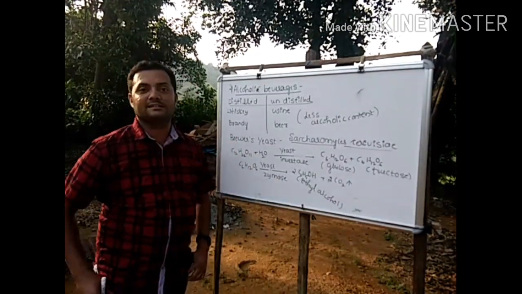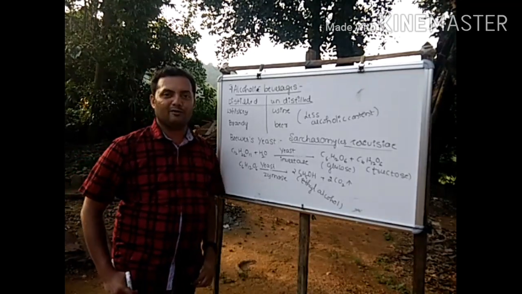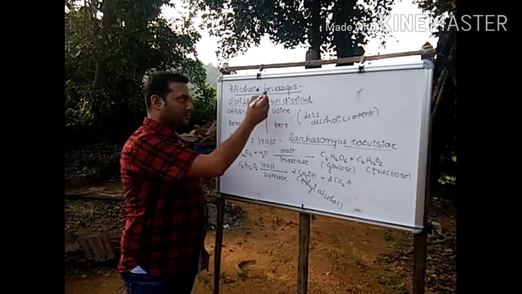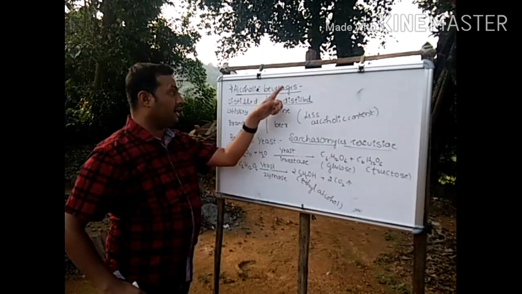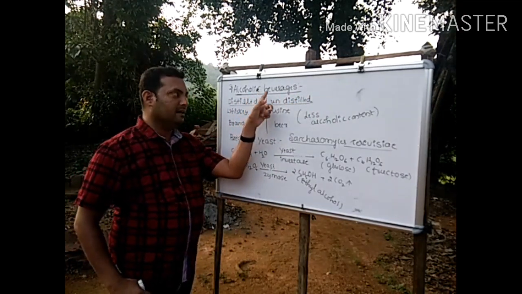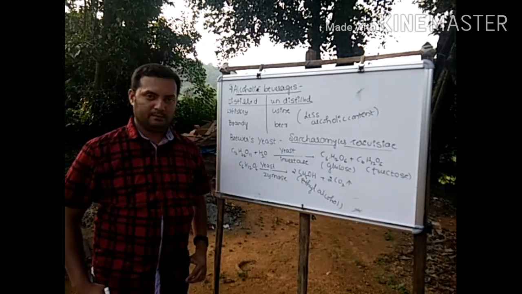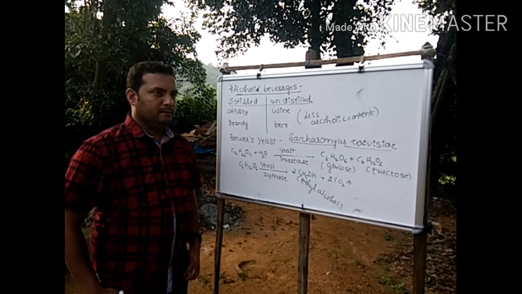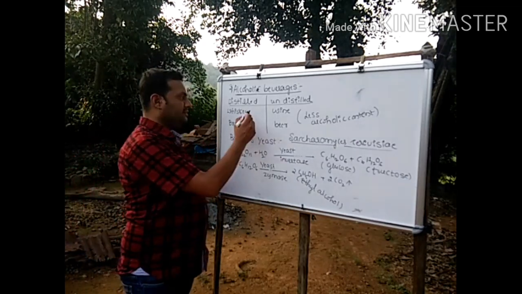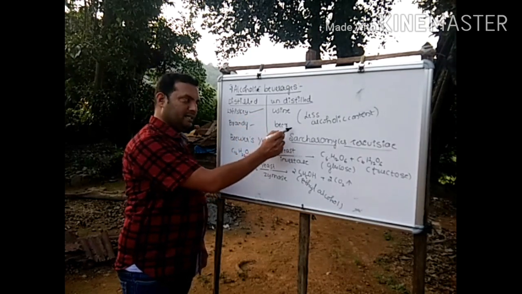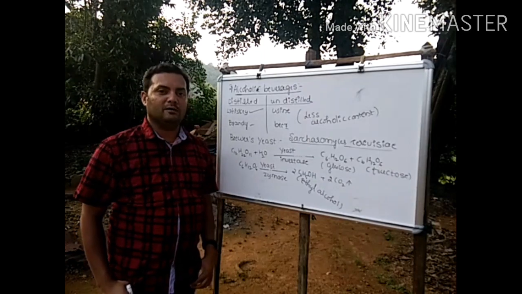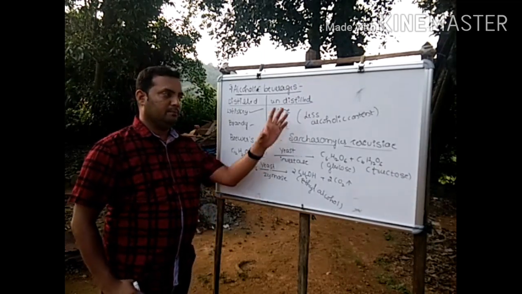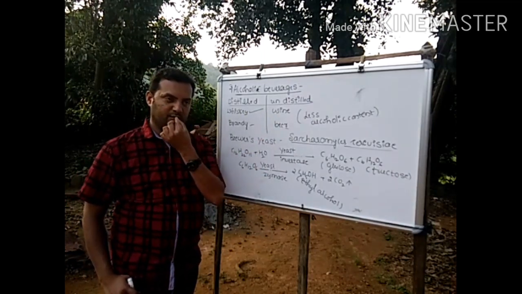Okay, in the previous class, I discussed the role of microbes in household products. In this online class, I want to discuss some advantages of microbes in alcoholic beverage preparation. Many alcoholic drinks, as I have listed, such as whiskey, brandy, beer, wine, vodka, gin, various types of alcoholic drinks, are prepared by using microbes itself.